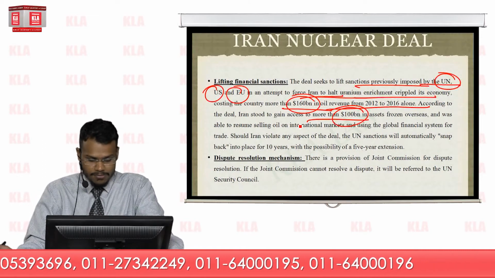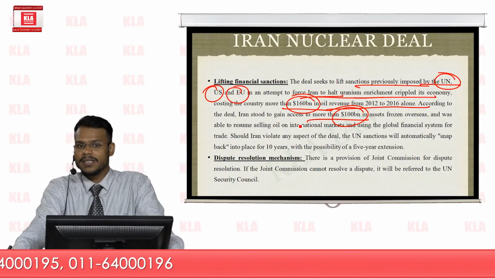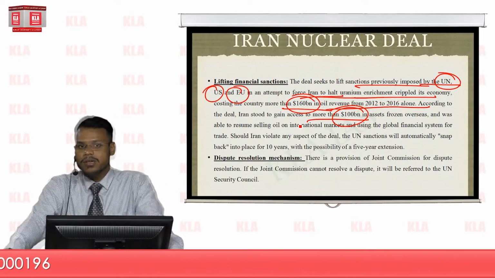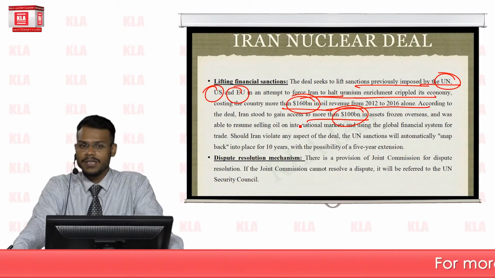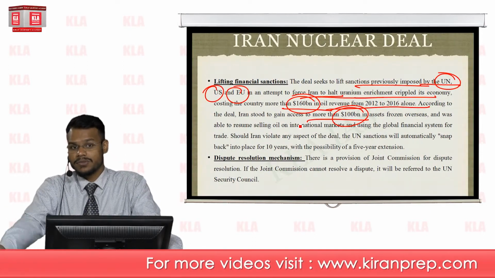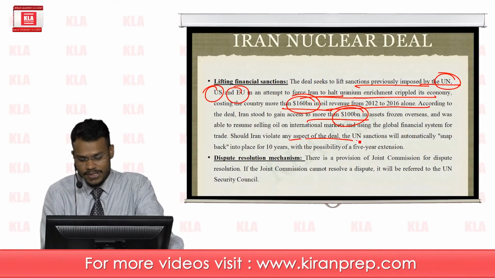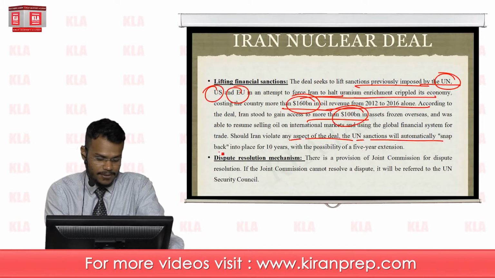Now, all P5+1 countries agreed that they would lift the financial sanctions in a systematic, phased manner, if Iran sticks to its commitment. Should Iran violate any aspect of the deal, the UN sanctions will automatically snap back into place for 10 years.